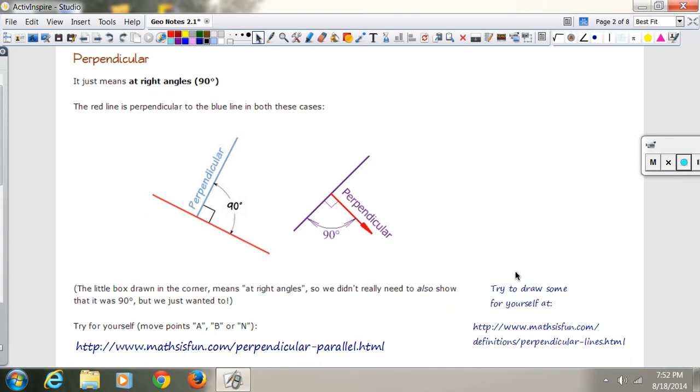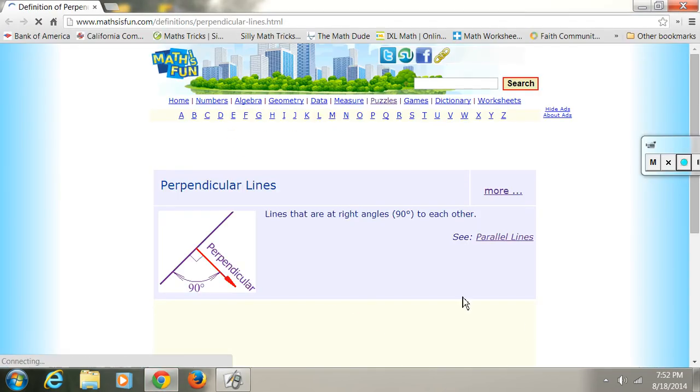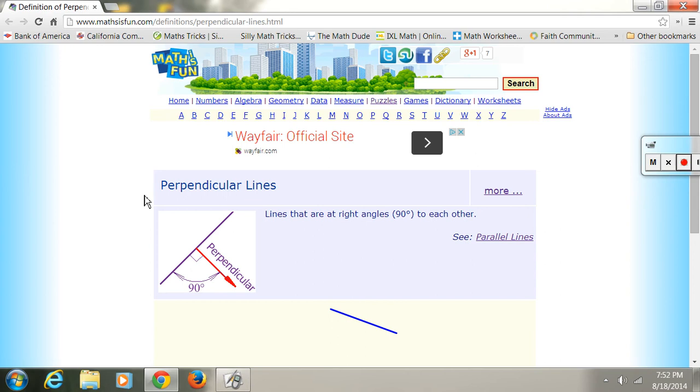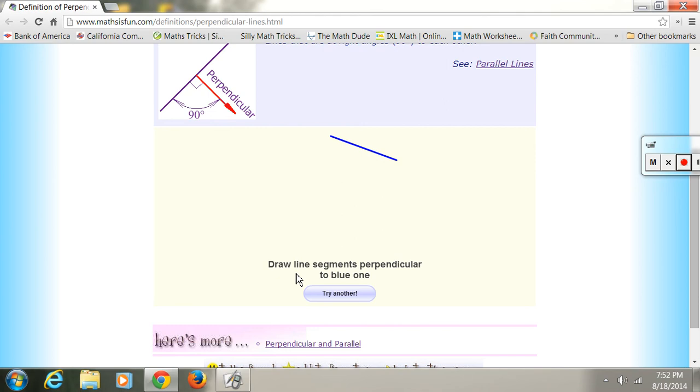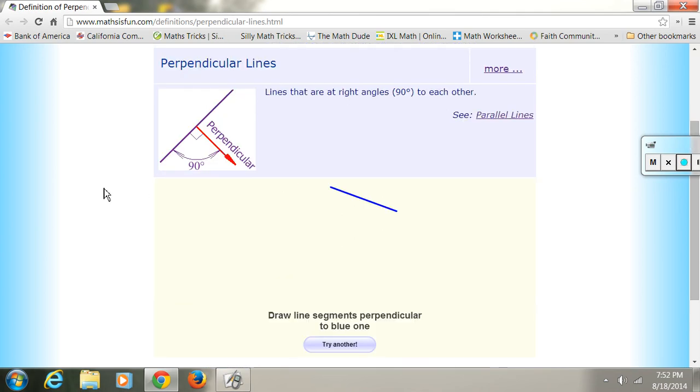Okay, let's see. Try to draw some for yourself. Okay, so let's look at it. This is kind of cool. Again, this is a different little page than what we were on a second ago. And it says draw line segments perpendicular to the blue one. So if I wanted to draw a segment like this, that's not perpendicular. But if you move it, oh wait a second, I gotta try another. Okay, so if I move it like this, oh, green means perpendicular. Oh, there it is. Perpendicular line, that's perfect.